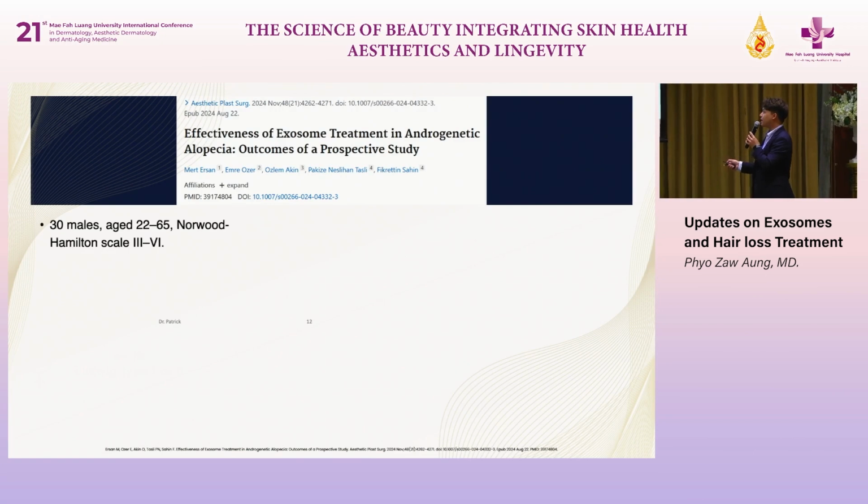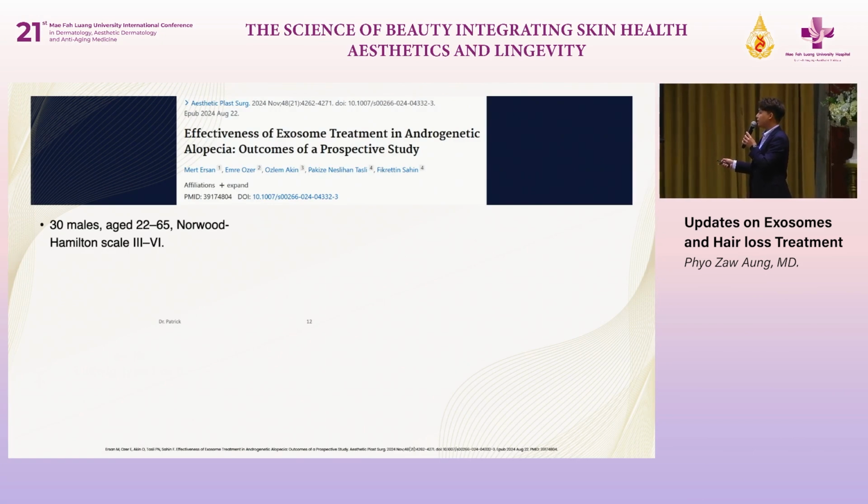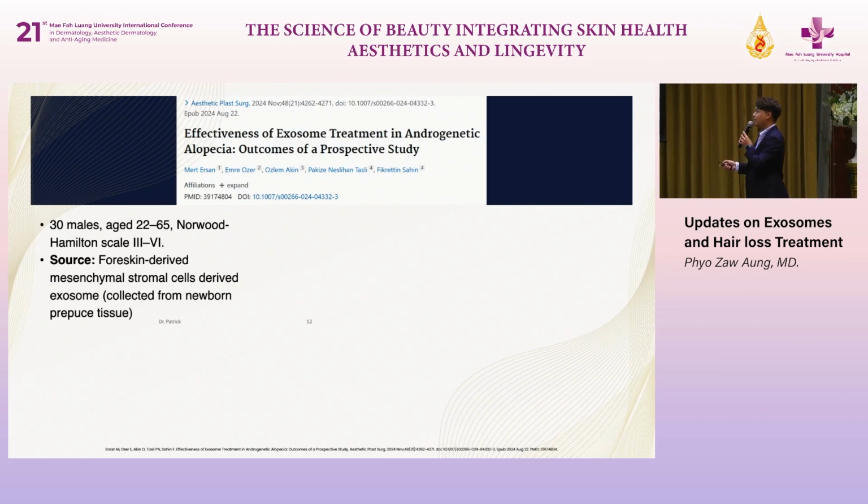They did the research with 30 males, aged 22 to 65 years, with AGA stage 3 to 6. They used exosome from foreskin-derived mesenchymal stromal cells. That means it is from the newborn prepuce. So from the prepuce of the newborn, they can generate the exosome.